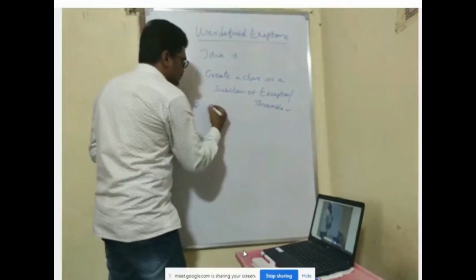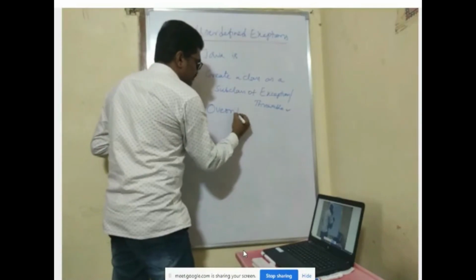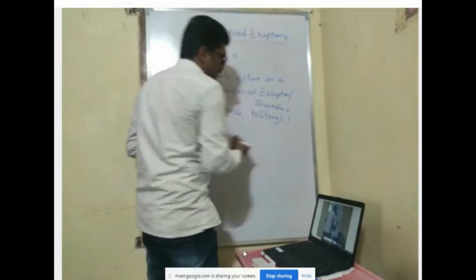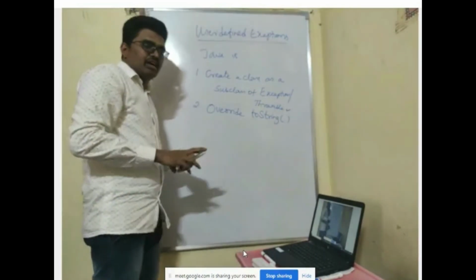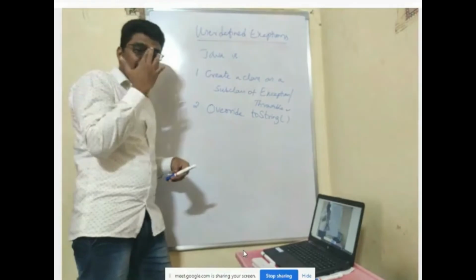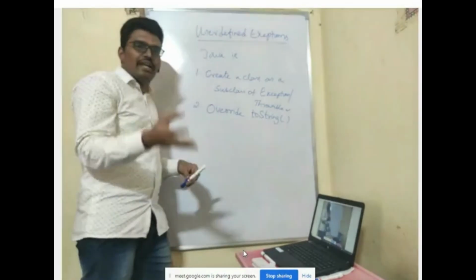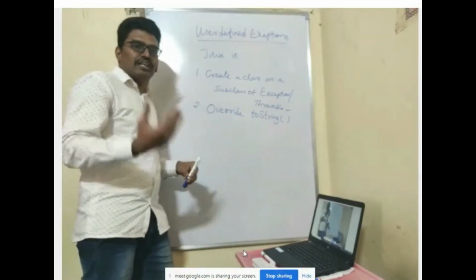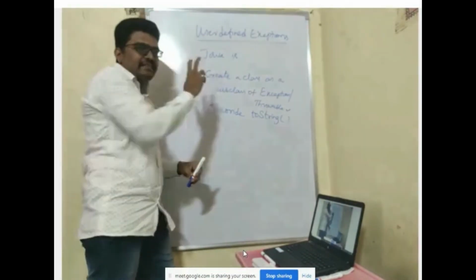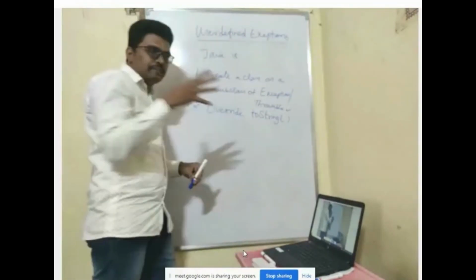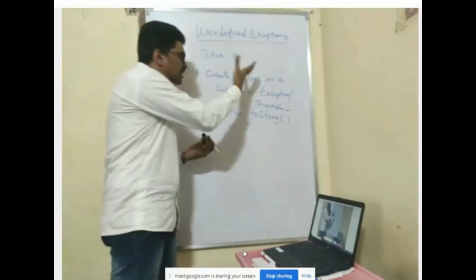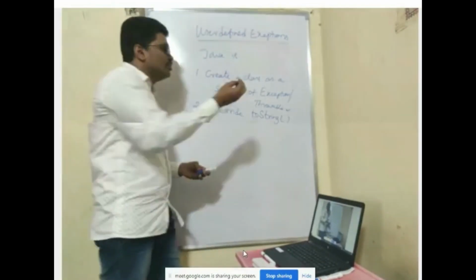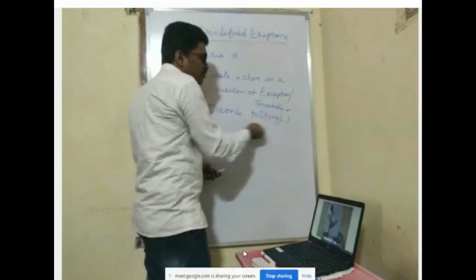The second step is to override the toString method. Why are we overriding the toString method? Whenever we print the object, as we did with predefined exceptions, we'll print the object of the class that we are creating here. Java does not know about the class that you have created. It does not have the string description for your class. You have to give the string description. That's why we override.